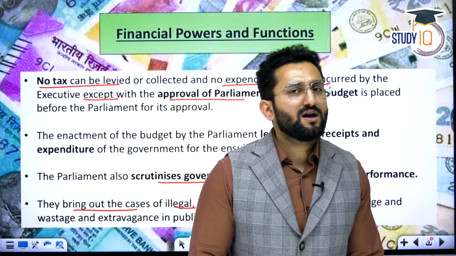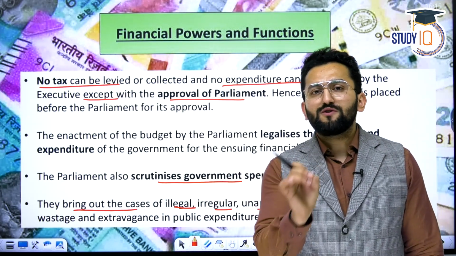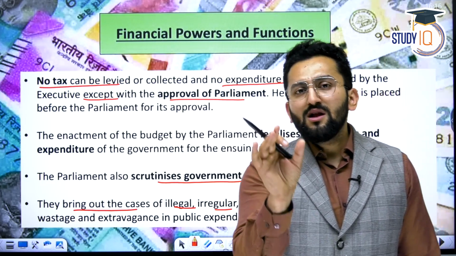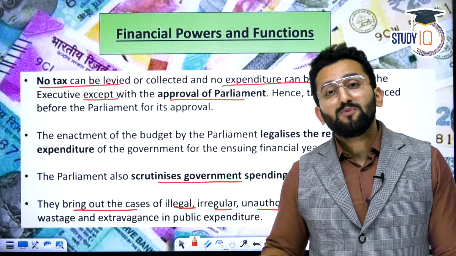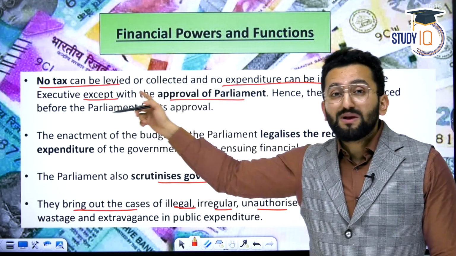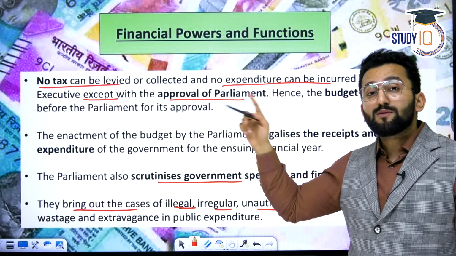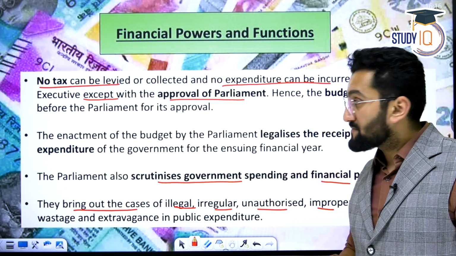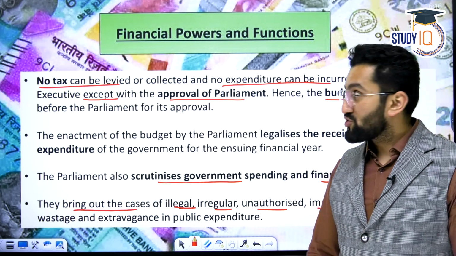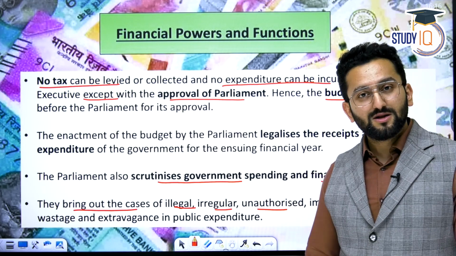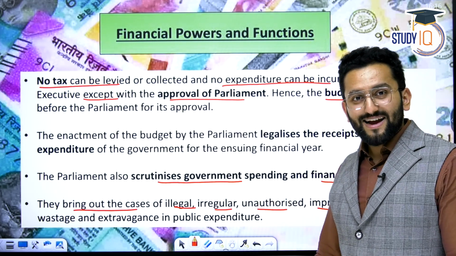No. It's not in the hand of Modi, it's not in the hand of the Prime Minister, because when it comes to spending from the Consolidated Fund of India, you need approval from Parliament, right? And that approval in the name of budget happens, right? No tax can be levied, collected, no expenditure can be done except by the approval of Parliament, okay? And the budget is placed before the Parliament for its approval. So don't you think it is the financial power of Parliament that you need to get it approved? Otherwise, you cannot spend, right?